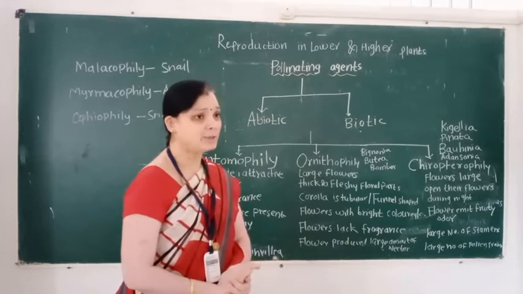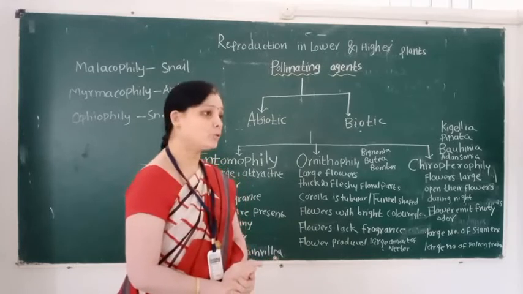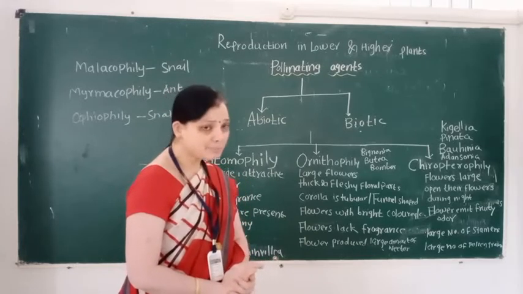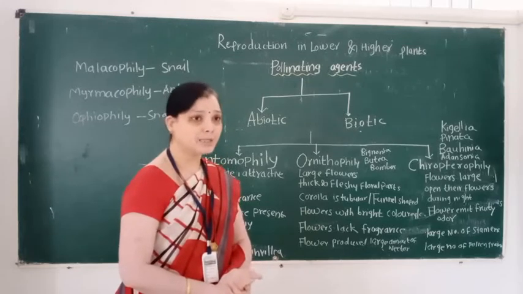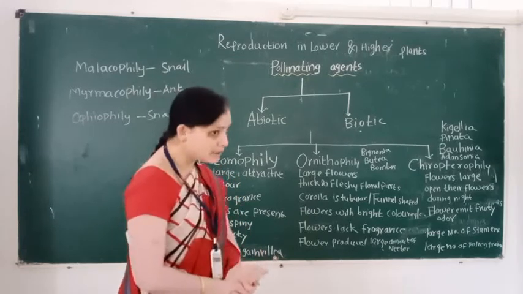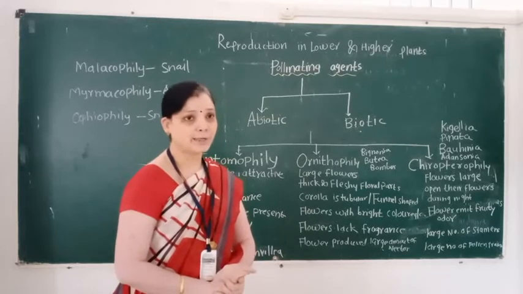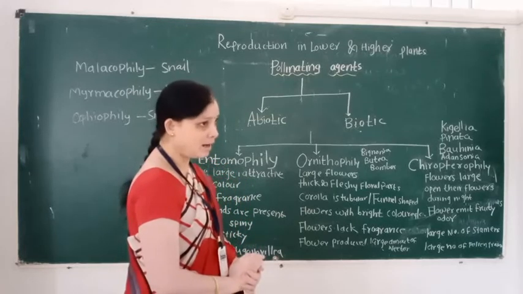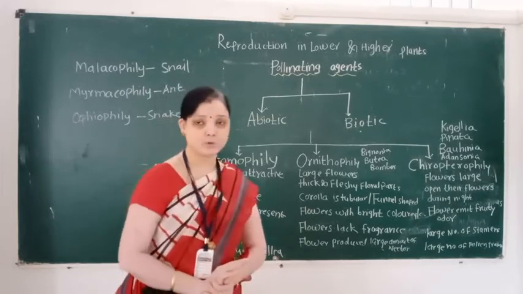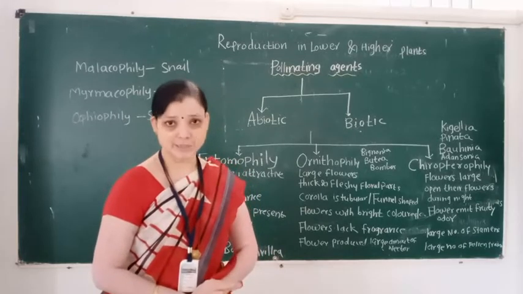Abiotic means anemophily and hydrophily, and biotic means entomophily, ornithophily, and Cheiropterophily. These are the classifications of the pollinating agent.